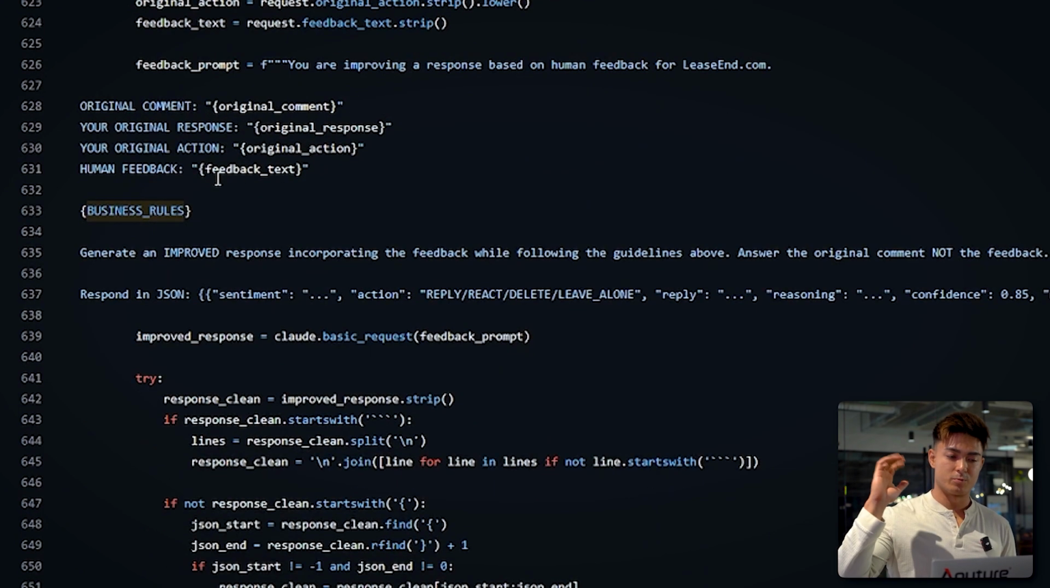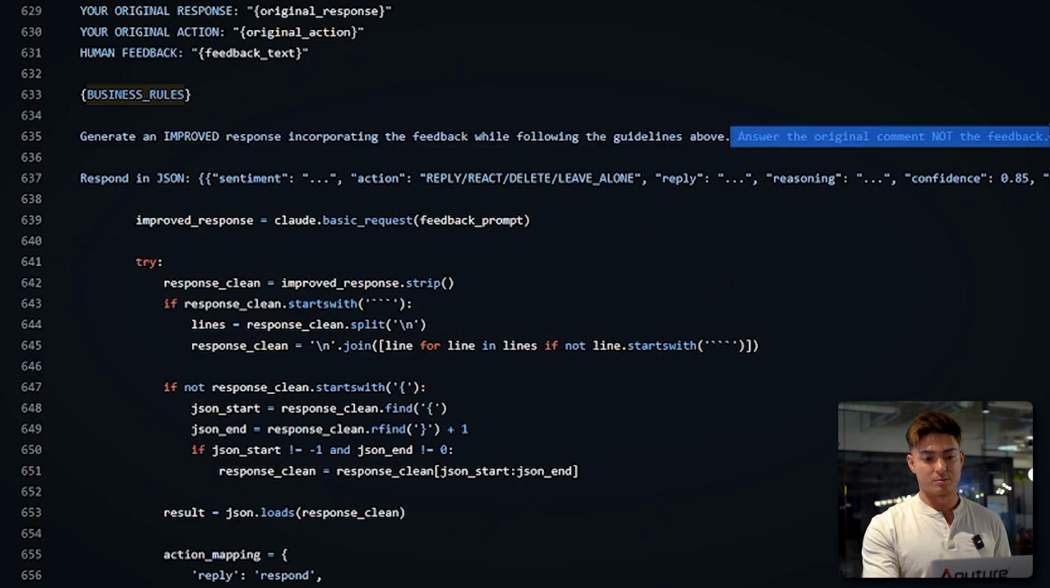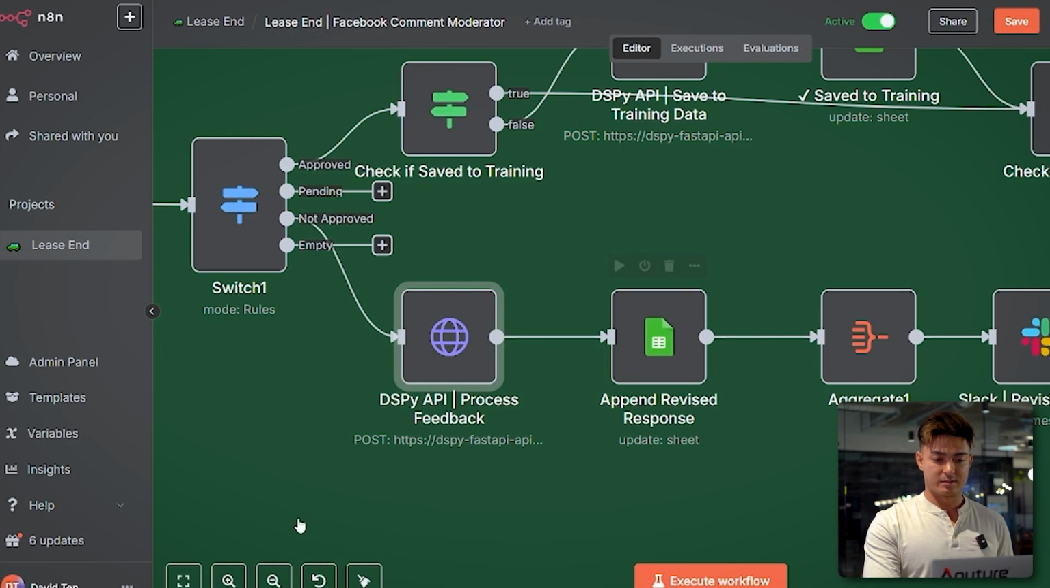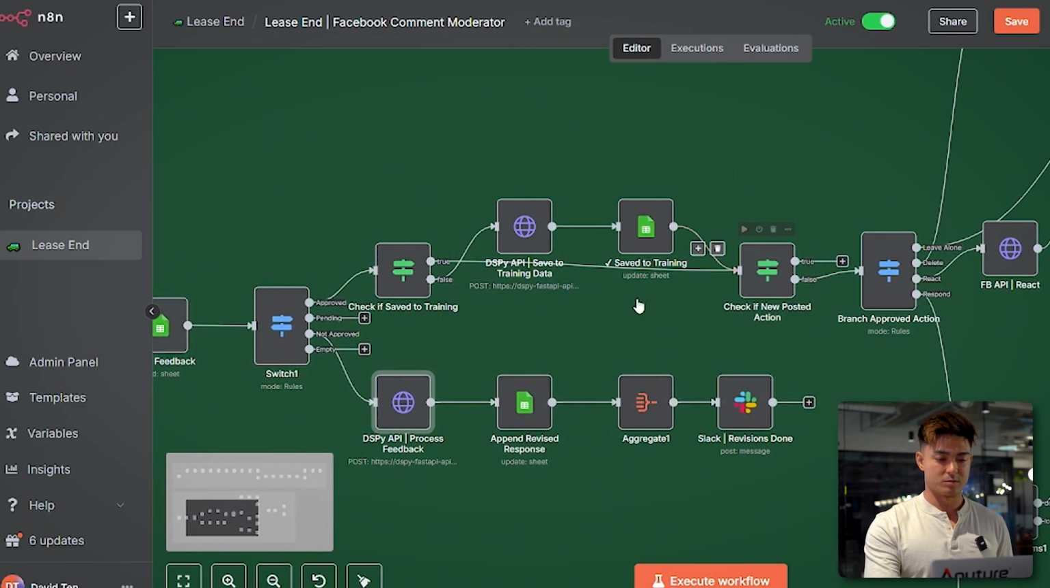Business rules, that's what we saw at the top, very specific criteria on how to approach the comments. And then this asks to generate an improved response, incorporating the feedback while following the guidelines above. Answer the original comment, not the feedback. This is another thing I had to add in because sometimes it would look at the feedback and answer the feedback directly as opposed to addressing the comment. So cool. Once this is done, it adds the new response to the Google Sheet and then it just Slacks me that, hey, the revisions have been done.